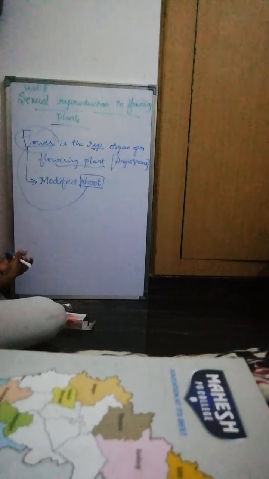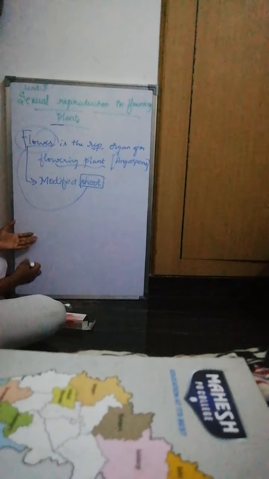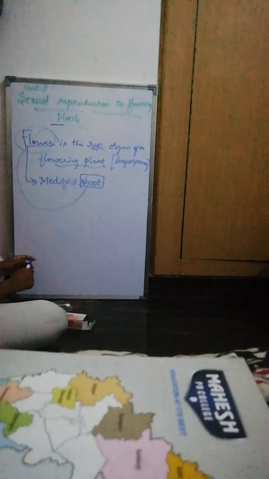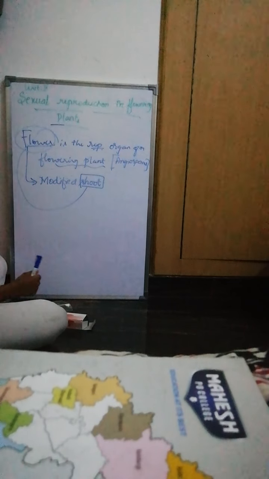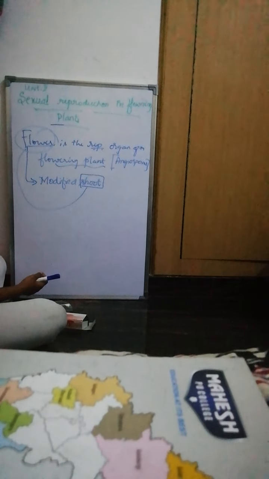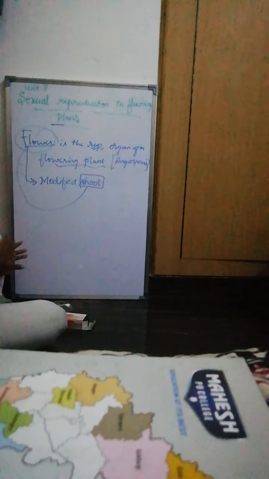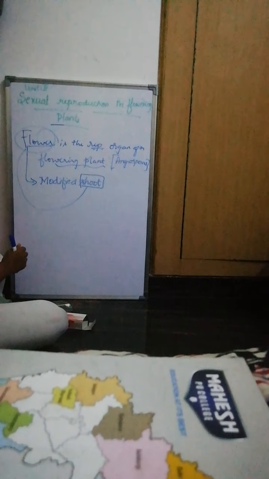So here, before we understand how the process of sexual reproduction takes place, since the flower is the reproductive organ which is responsible for sexual reproduction, it is necessary to understand the structure of the flower. What is the flower made up of? What is the structure? For that we are going to study here.